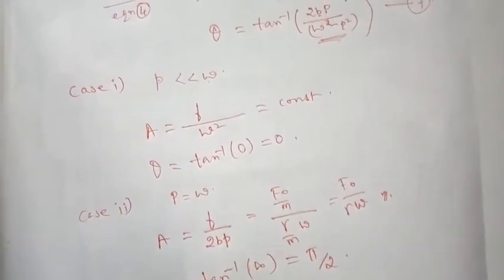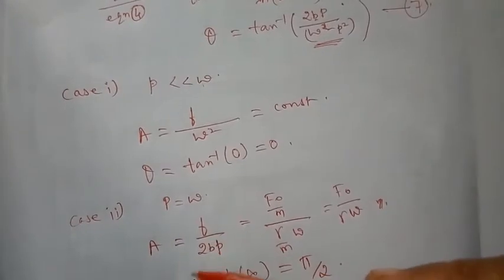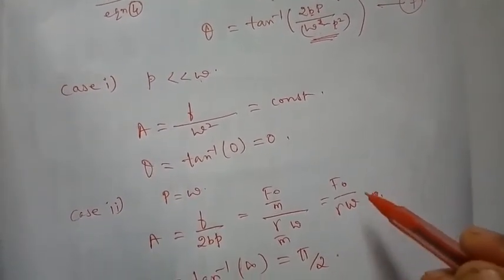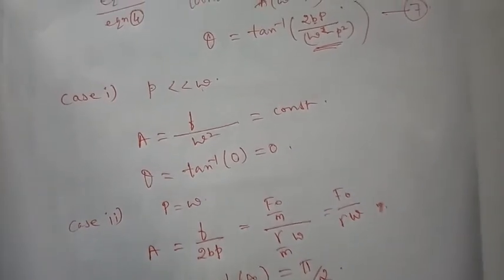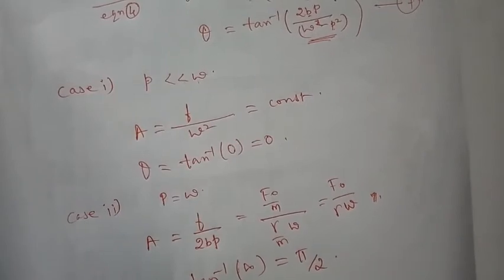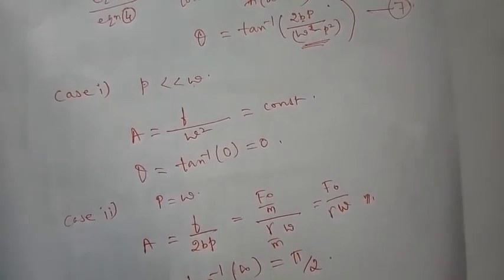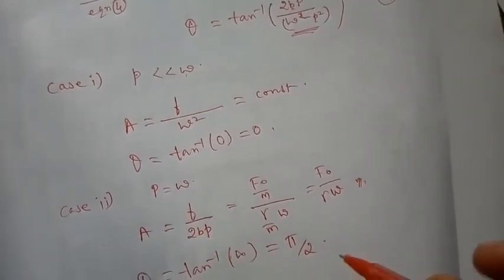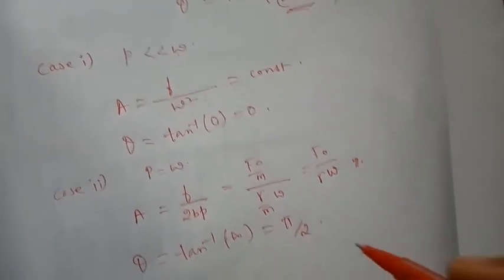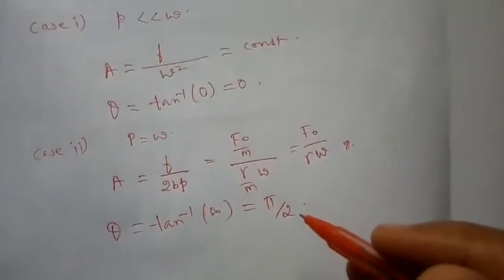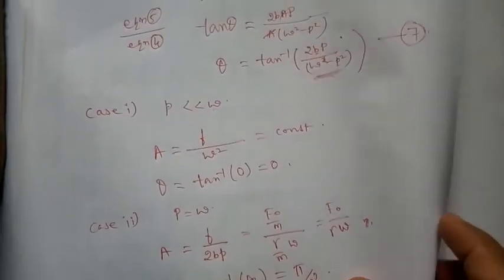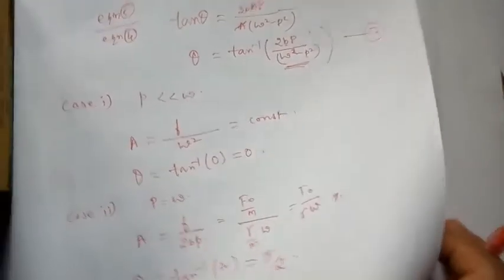So whenever applied frequency is equal to natural frequency, the amplitude is this much, and the displacement lags behind the force by an amount of phase pi by 2, 90 degrees. They are out of phase by 90 degrees. Okay. Now let us see the third case.